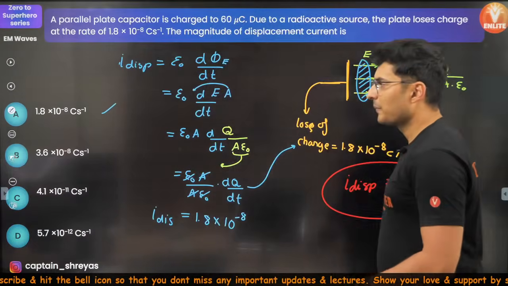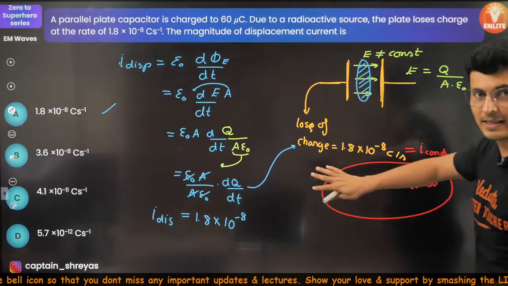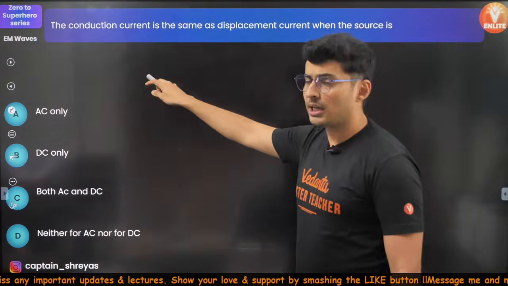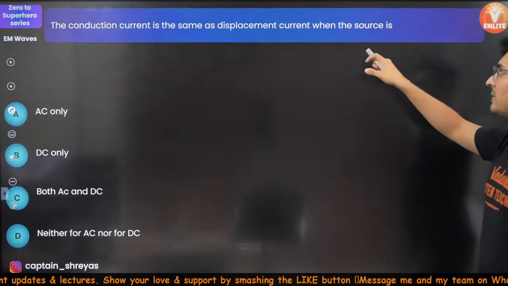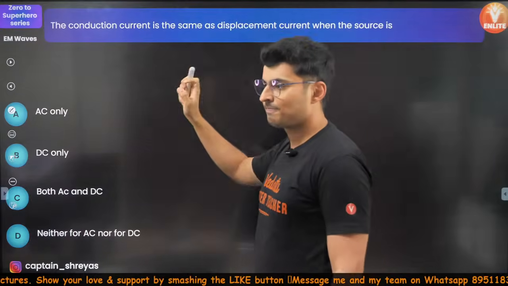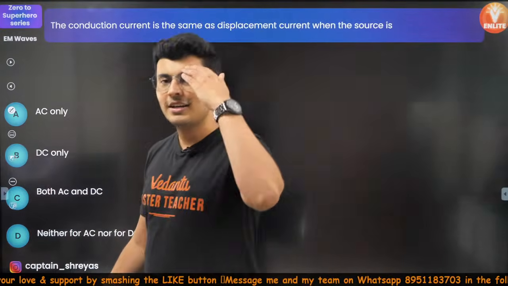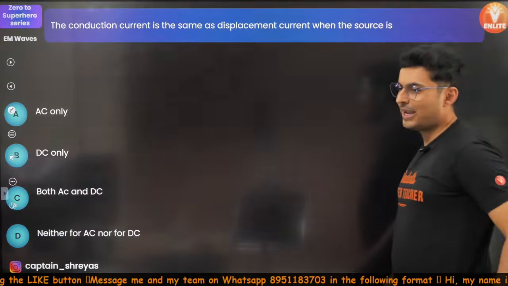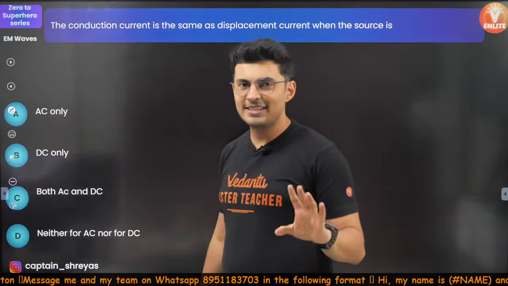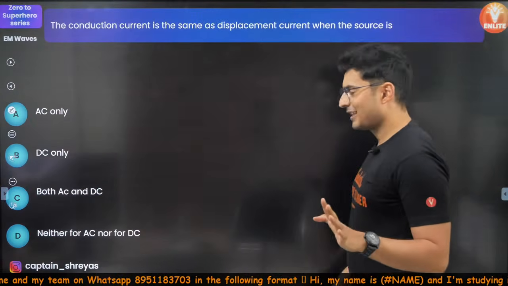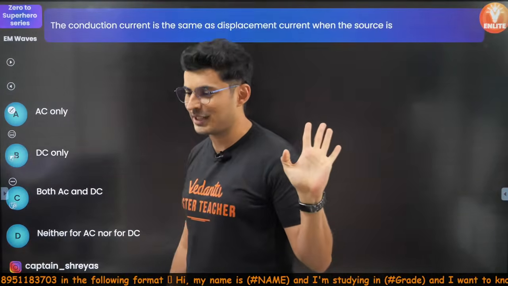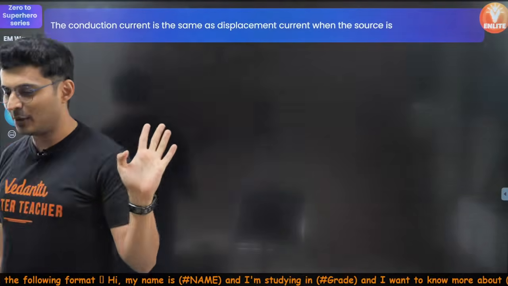Okay, so I hope this much is clear. Can we move ahead? Next question coming up. The conduction current is the same as the displacement current when the source is AC, DC, both, or none. Come on, this one is easy. You should be able to answer this within 20-30 seconds, not more than that. Waiting for your replies, come on.